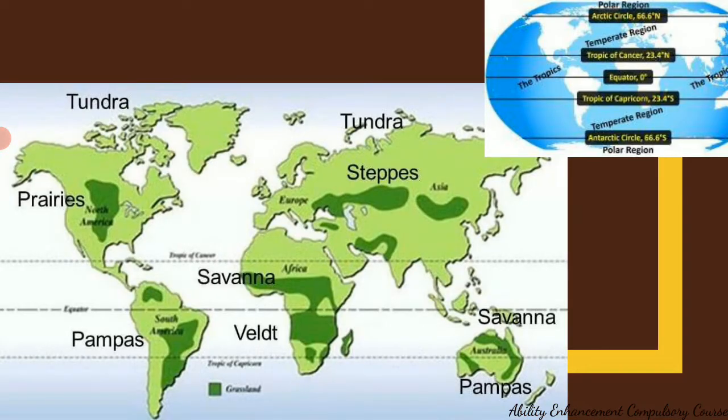Now, there are different types of grassland ecosystems. The grassland ecosystems again are based on the zone. So in the tropical region, we have the savanna grasslands which are found in Africa. And in the temperate zones, we have steppes which are found in Europe, or we have prairies which are found in North America, or pampas which are found in South America. They are named differently based on where they are found, based on the country they are found in. They are given different names.